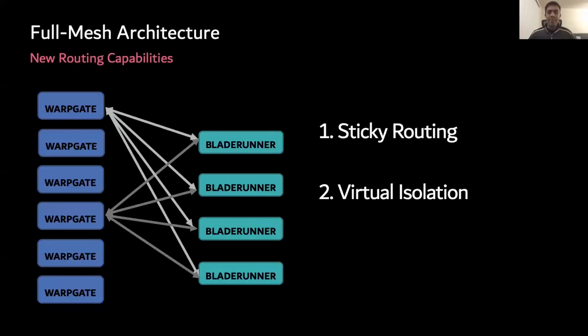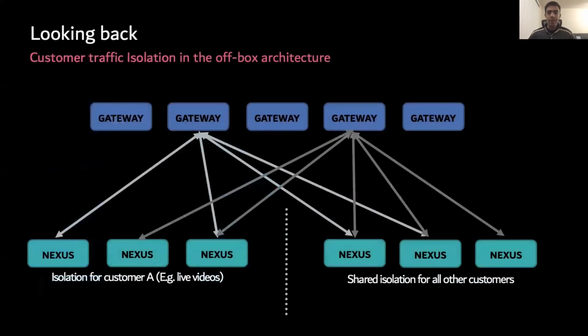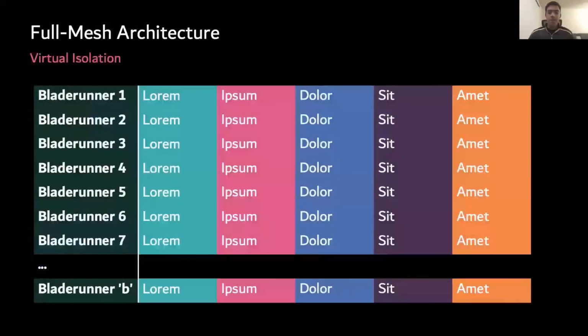That was sticky routing. The next major win was virtual isolation. If you remember, the off-box architecture isolated hot customer traffic from the rest. However, with Blade Runner, we got a lot more new customers, each with their own quirks. The number of isolations needed to be increased, and managing a fleet for each was starting to become painful and costly. Prior to virtual isolations, every Blade Runner served every single customer's traffic. Since Blade Runner is a streaming platform, each of these customers have their custom handler being run on Blade Runner. In some sense, you can think of this as having different customers co-locating their handlers.